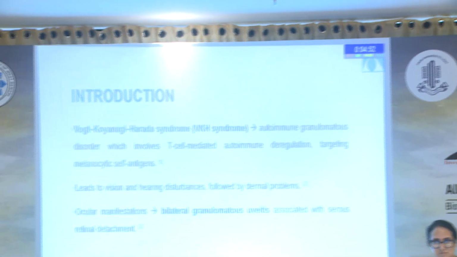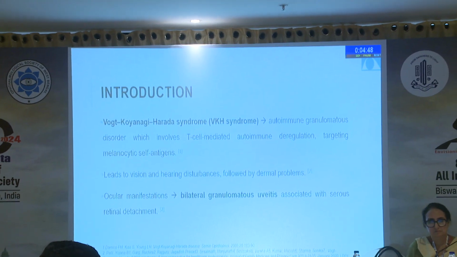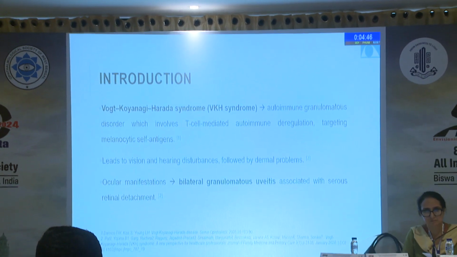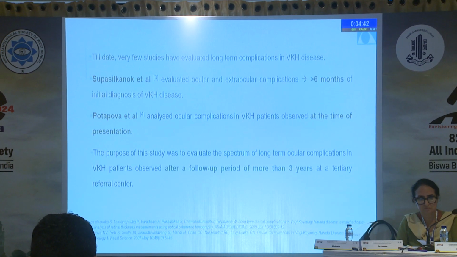Good afternoon, everyone. Today I will be presenting on long-term ocular complications of VKH disease. VKH is an autoimmune granulomatous disorder which involves T-cell mediated autoimmune dysregulation targeting melanocyte self-antigens. It leads to vision and hearing disturbances. Ocular manifestation is characterized by bilateral granulomatous uveitis associated with serous retinal detachment.